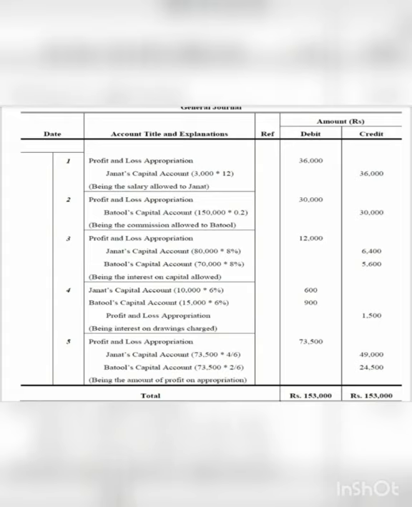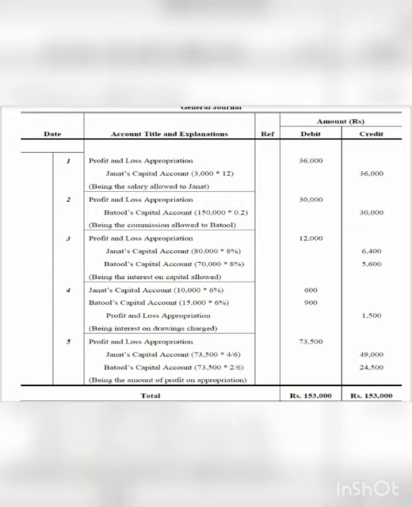Okay, so for the first journal entry, that is the capital account. When we are transferring capital interest to the capital account, what are we doing? Profit and loss appropriation account to Jannat's capital account, to Batul's capital account. Because it's a debit side entry, title to debit side. So we can see the first entry which we have passed, 36,000, 36,000. Same for Batul's capital account, 30,000, 30,000.